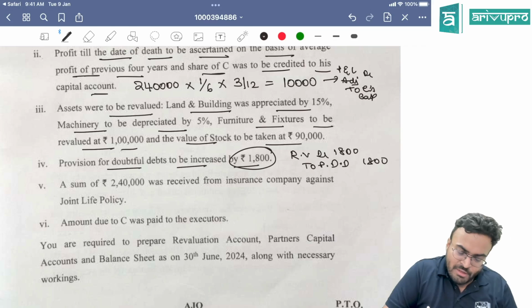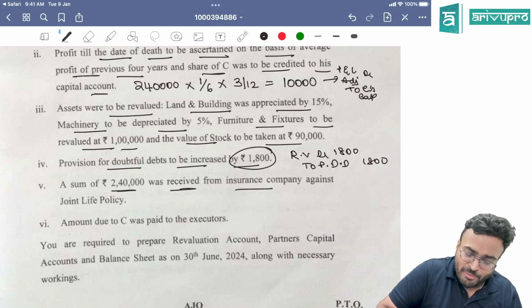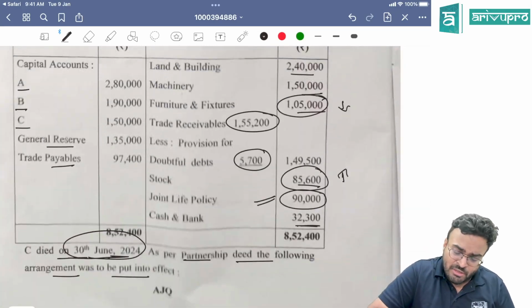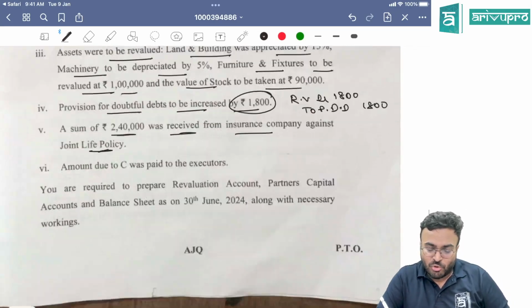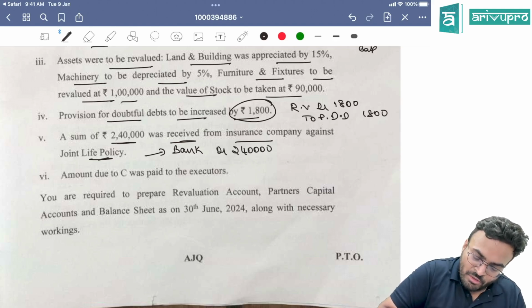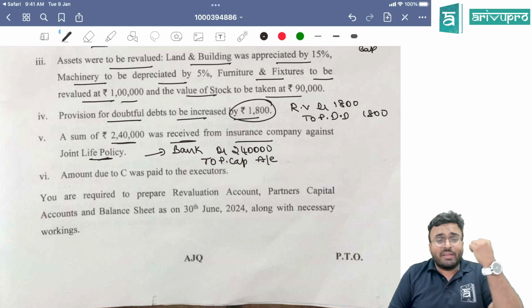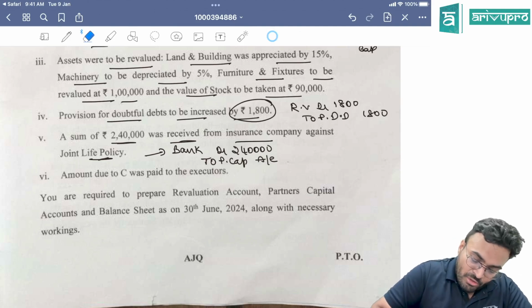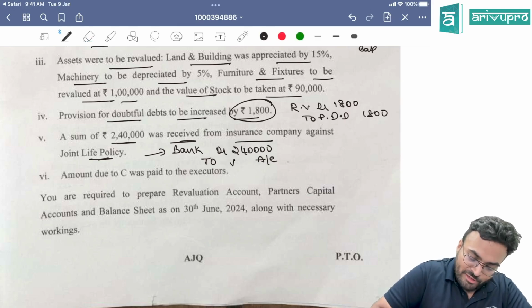Clear, guys? Sum of 2,40,000 was received from insurance company against joint life policy. How much was joint life policy in the books? 90,000. You got how much? 2,40,000. You can do two things. One, you can pass the entry bank account debited 2,40,000 to partners capital account. Or you can put this into revaluation account also. Okay, bank account debited to JLP account, joint life policy account, 2,40,000.